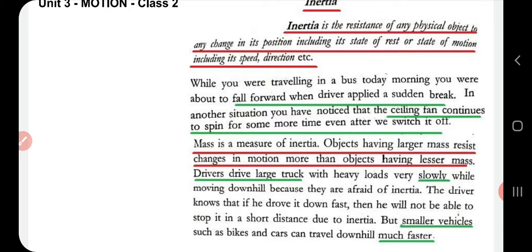Because they are afraid of inertia, because they are very sure that they won't be able to stop the vehicle in a short distance due to inertia. So heavy truck drivers carrying heavy load actually move very slowly, but small vehicles such as bikes, cars can travel downhill much faster. So this actually signifies this point, that is, objects with a heavier mass possess more inertia than objects with a lesser mass.